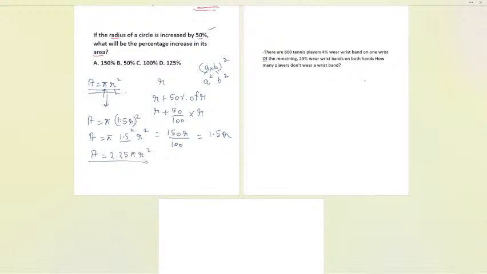And now what was the initial area? This was the initial area. So now let us see over here. So the final minus initial, upon initial, into 100. That will tell us the percentage increase. So that I will be calculating. So let us now, final is 2.25 pi r square minus pi r square, the initial, divided by the initial, that is pi r square only. So multiply with 100 over here. What will I be getting over here? Firstly in the numerator, I'll be getting 1.25 divided by what?